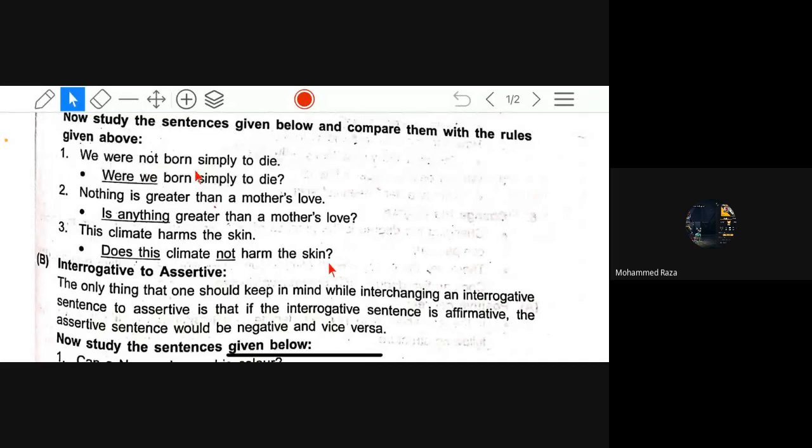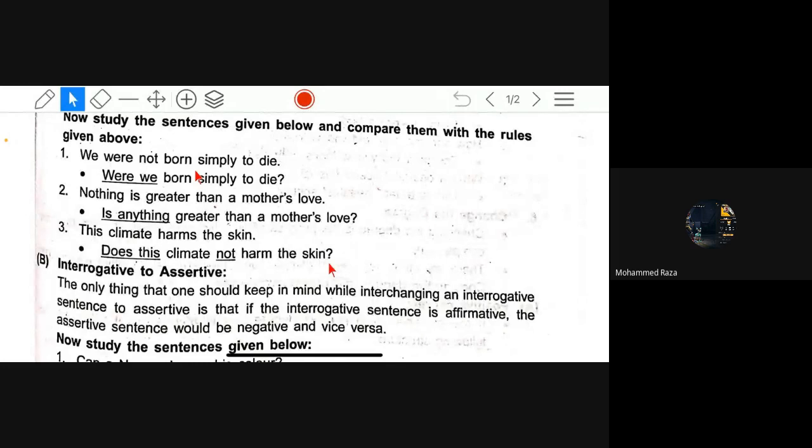Now study the sentences given below and compare them with the rules given above. We were not born simply to die. Were we born simply to die? Nothing is greater than a mother's love. Is anything greater than a mother's love? This climate harms the skin. Does this climate not harm the skin?